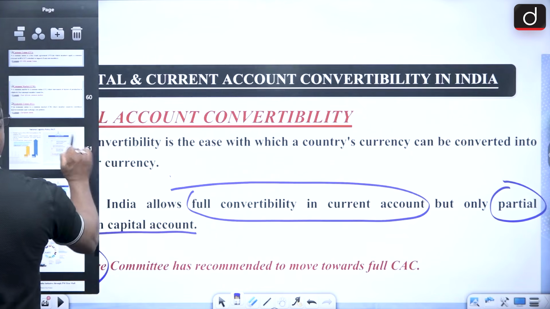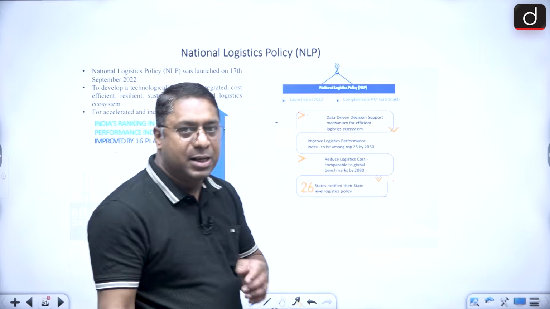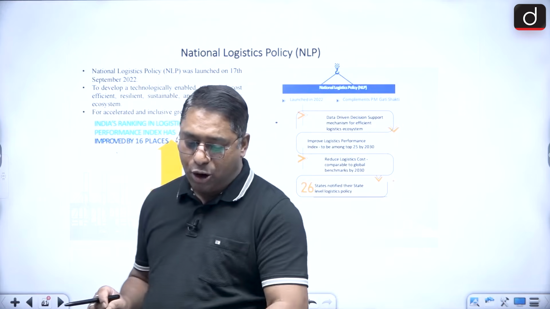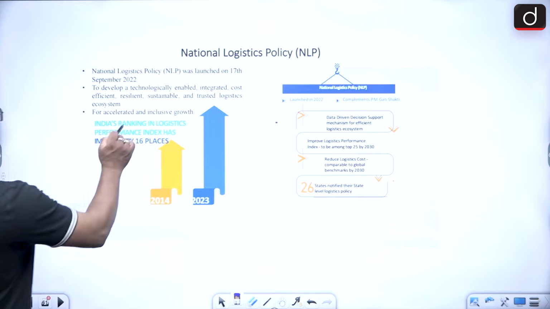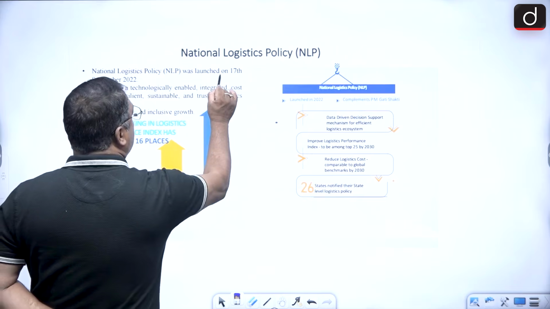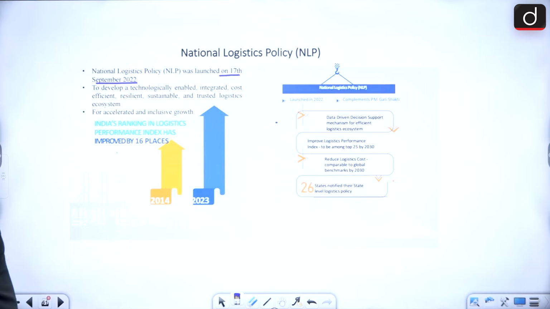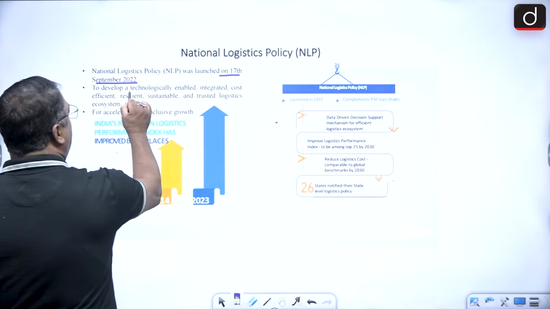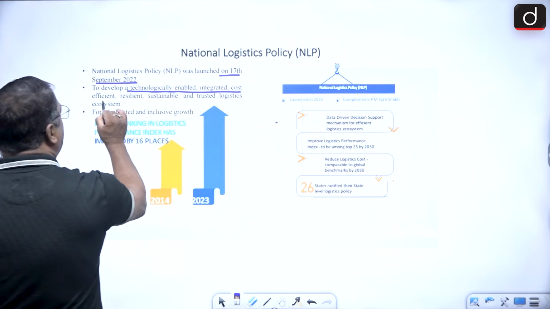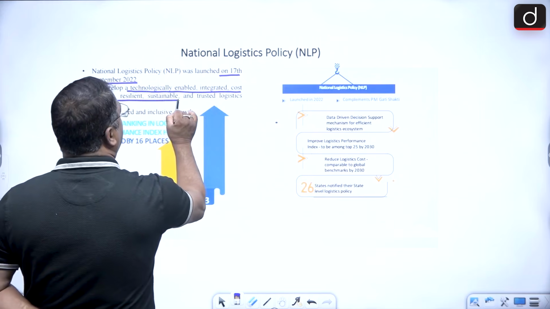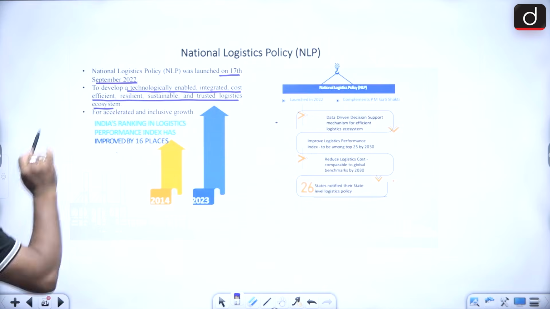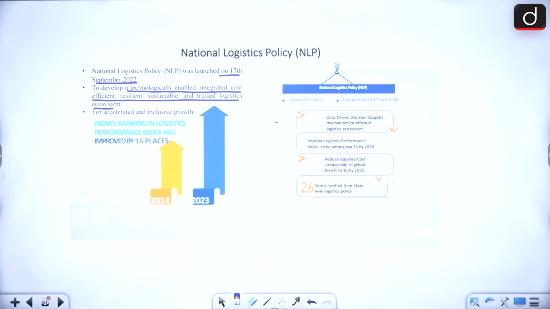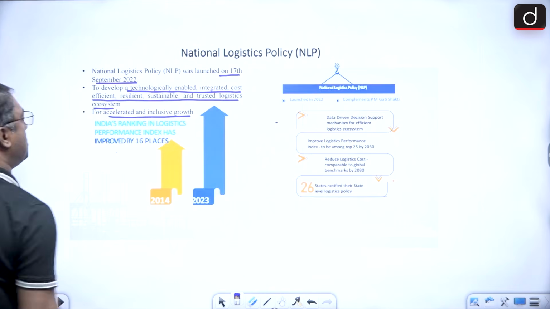Okay, and last, I should not forget to tell this, there is a topic with regard to your National Logistics Policy. Now this NLP, National Logistics Policy, was launched on 17 September 2022. And this is to develop a technologically enabled, integrated, cost-efficient, resilient and sustainable trusted logistics ecosystem. So remember the launch date, 17 September 2022. Okay. And it is for accelerated and inclusive growth.